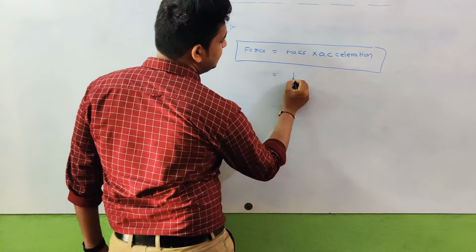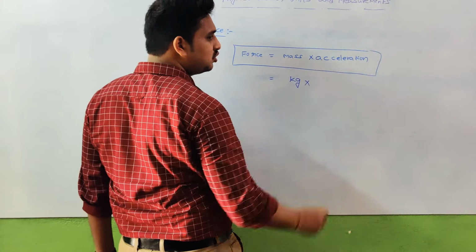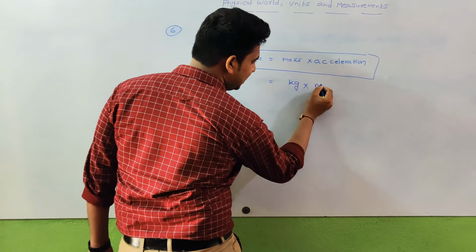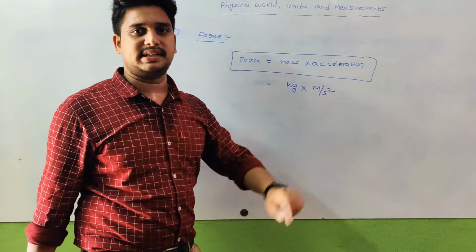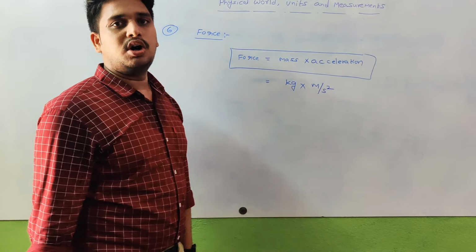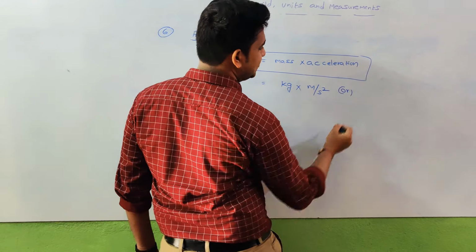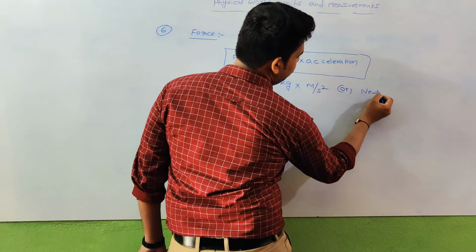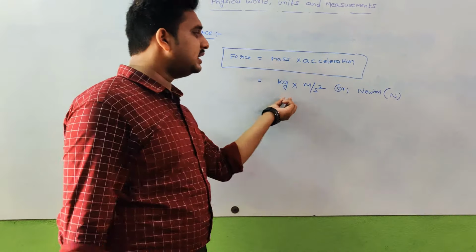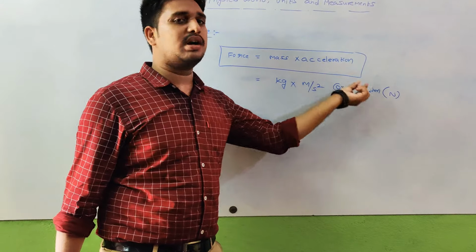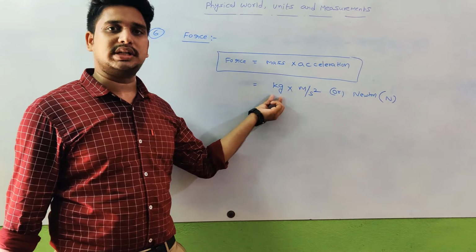Mass is measured in kg, into acceleration, which was already told a few minutes back. What is the unit of acceleration we got? Meter per second square. Kg into meter per second square is the unit of force, and this can be simply expressed as Newton, represented as N. So kg into meter per second square is also called Newton. What is the unit of force here? Unit of force is Newton.